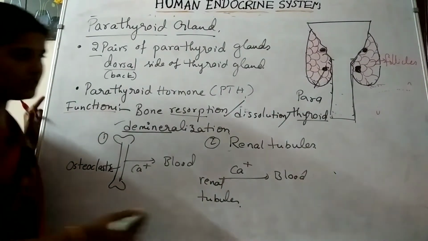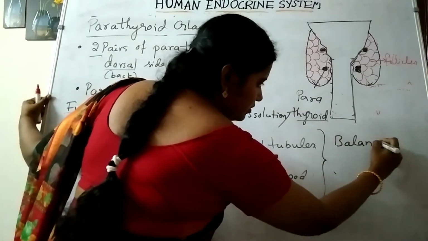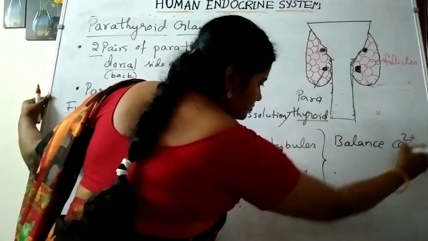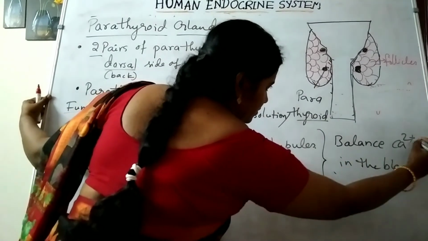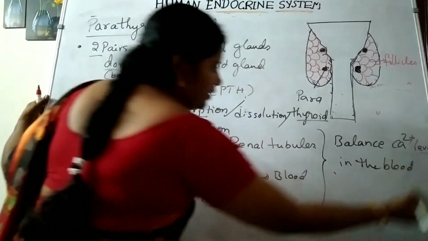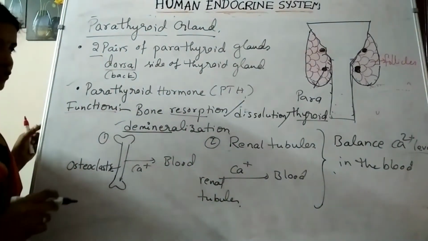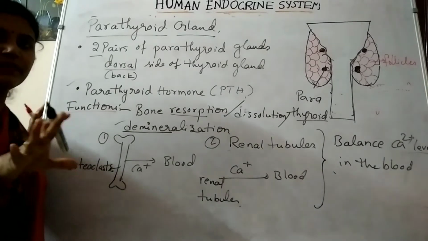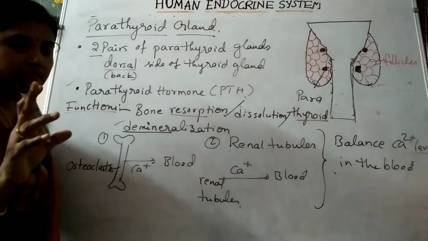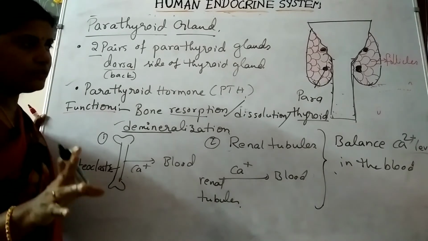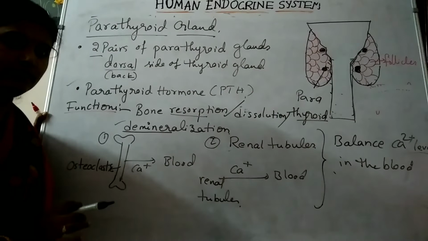Finally, it balances the calcium levels in the blood. That is the main function of parathyroid hormone. What is the main function of parathyroid hormone? To maintain the balance of calcium ions in the blood. TCT, thyrocalcitonin, also performs the same function, balancing the calcium levels in the blood.